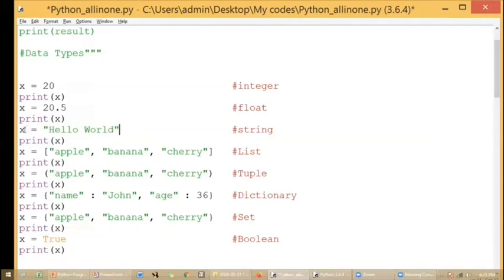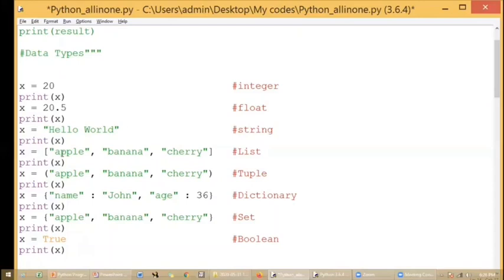And I'm going to store that in one variable or identifier. So when I print that variable, I'll be getting this hello world, whatever string I have already assigned. And this is for list. Be very careful: when you initialize a list to a variable or identifier, you have to use square brackets. These are the items in the list. You can have integer items inside the list, or floating point values, or even strings.